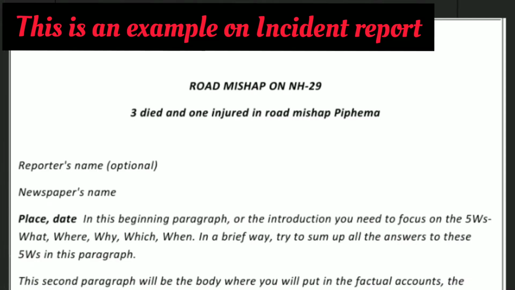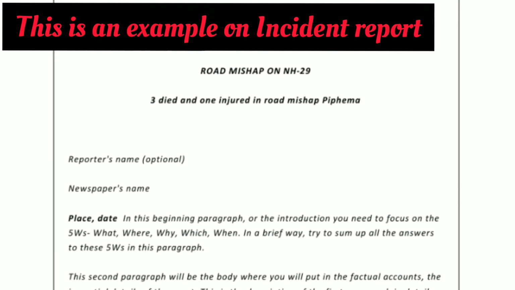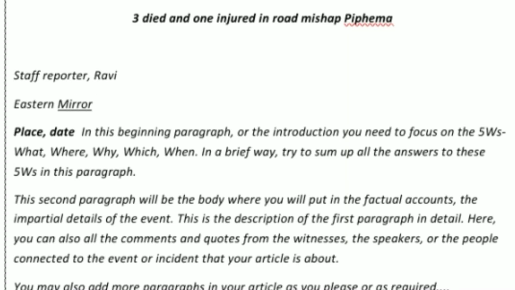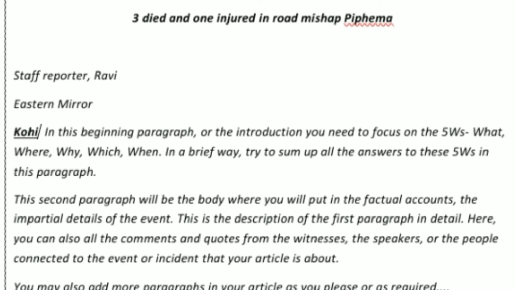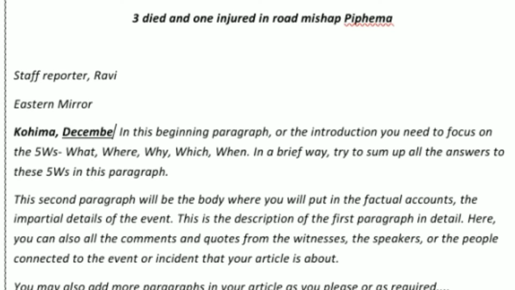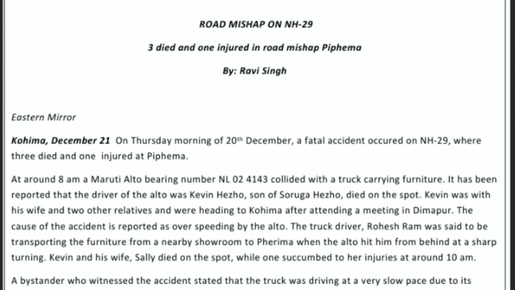For this video, I have taken the example of a road mishap that happened on NH29. We have mentioned the title, and we used the subtitle as 3 died and 1 injured in road mishap in Piphema, the reporter's name Ravi Singh, the newspaper's name Eastern Mirror, place Kohima, date December 21. And in the first paragraph you will find that I have put in all the details about the date when it happened, the time, the incident that occurred, where and how it happened, who were there, and which incident we are going to talk about.